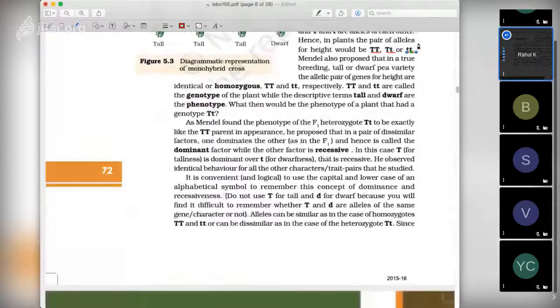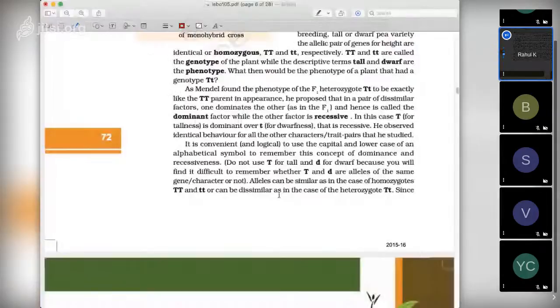As Mendel found the phenotype of the F1 heterozygote Tt to be exactly like that of capital TT in appearance, he proposed that in a pair of dissimilar factors, one dominates the other. So he got the appearance as same, but he found that the genetic information or factors are different.